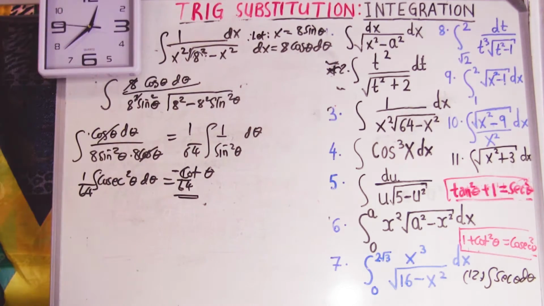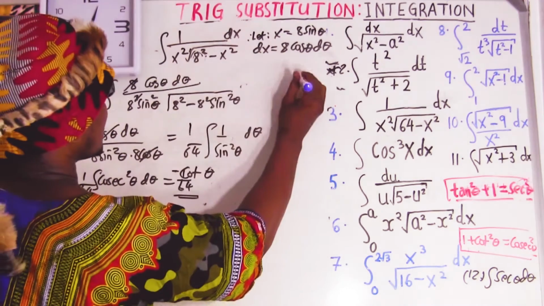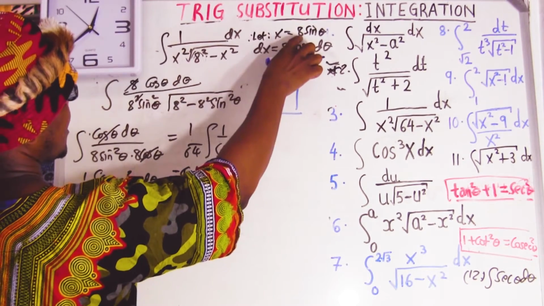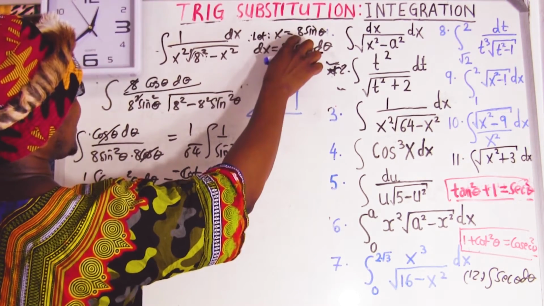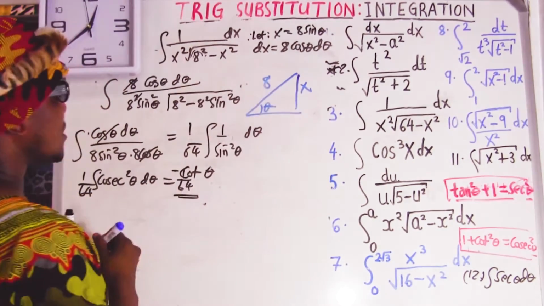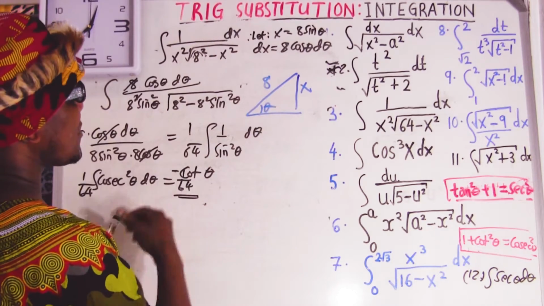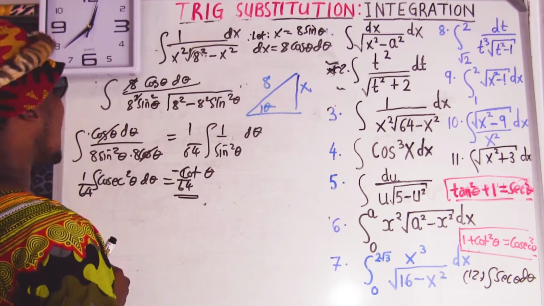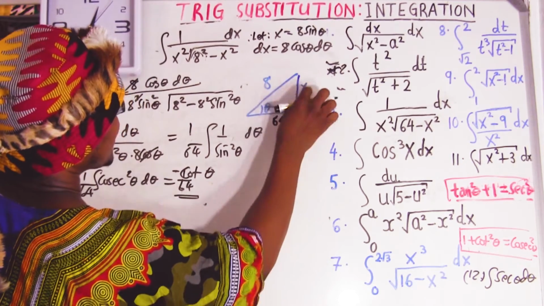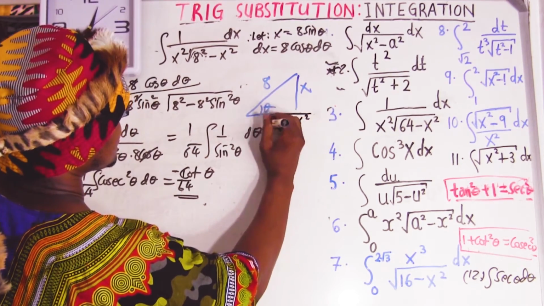So you have to go to that small triangle. Okay, look, this is the small triangle. So use this one here. This is going to be divided by 8, so this is going to be opposite, and this is going to be hypotenuse. You see what I'm saying? It's going to be hypotenuse. And in that case now, we can get the adjacent. How are we going to get it? Hypotenuse square minus opposite square is going to give adjacent.